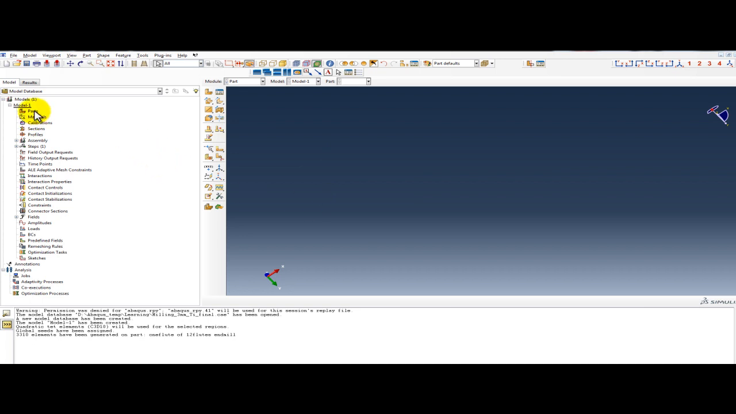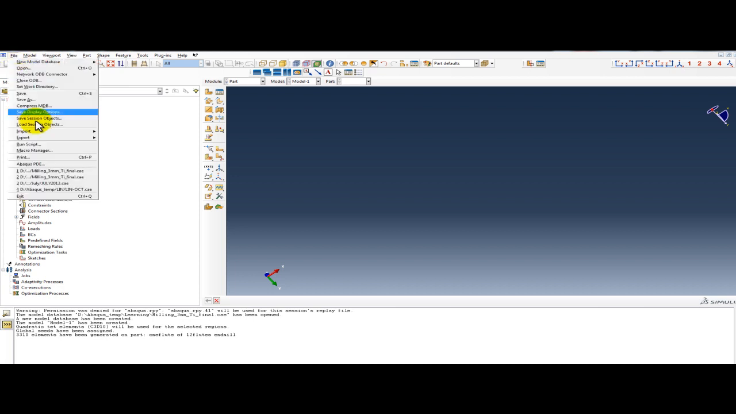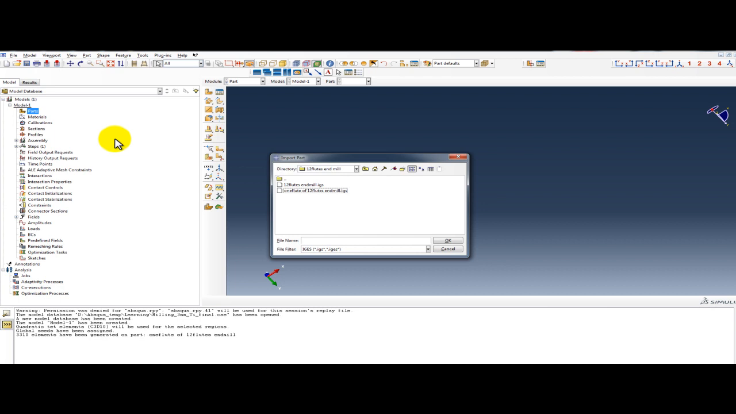Now we will start from the first module. This is part. We will do one milling simulation. So we will consider one milling tool and one workpiece. The milling tool we made on CATIA, and we will import it. For importing a tool, go to the file, go to the import, go to the part, click on the part, and this is a 12 flute end mill.